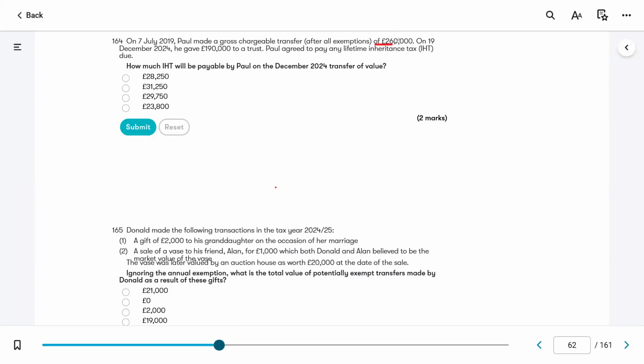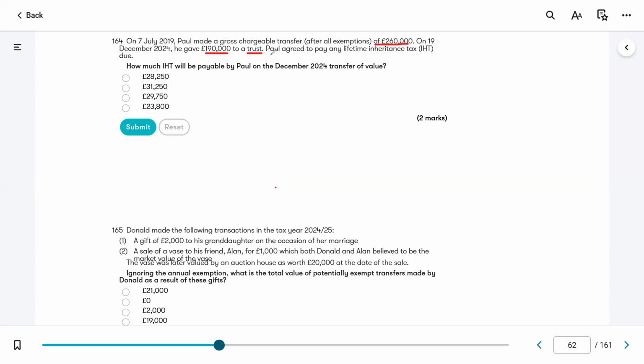Okay. So this is potentially Paul made a gross chargeable transfer. Okay, so this is a PET. And on 19th of December 2024, he gave 190,000 to a trust. Okay. So Paul agreed to pay any lifetime inheritance tax.